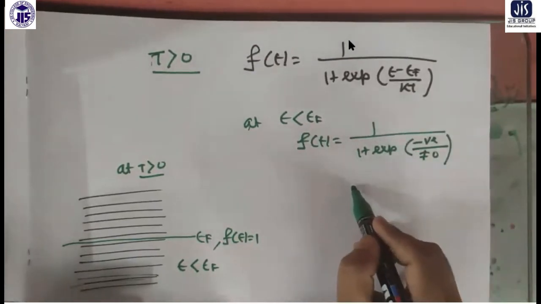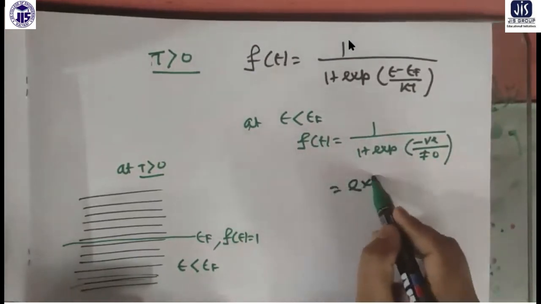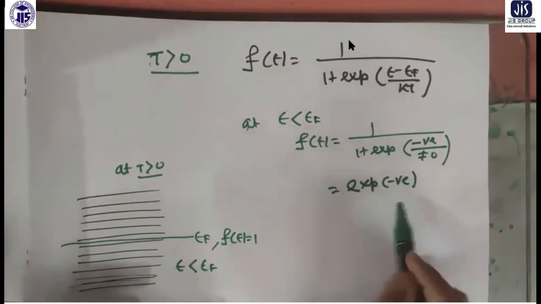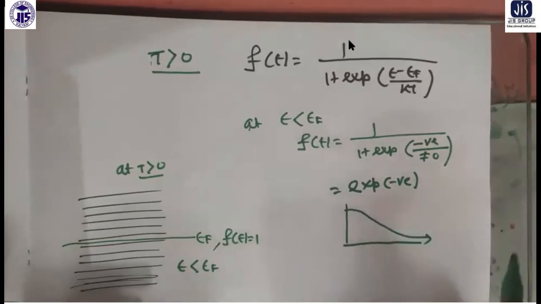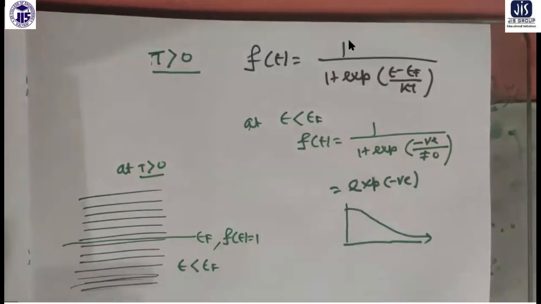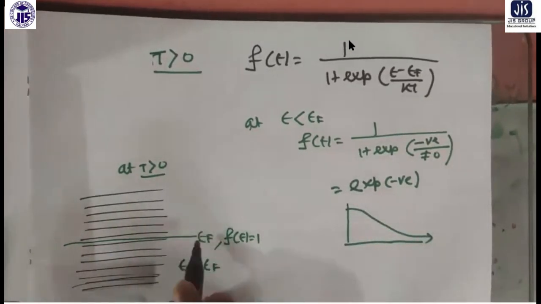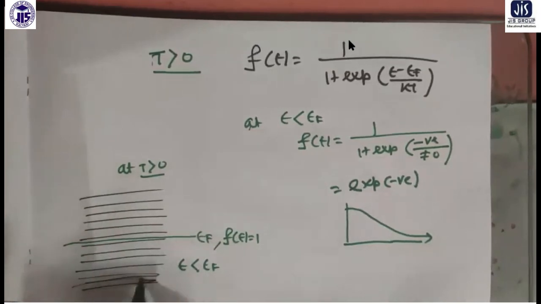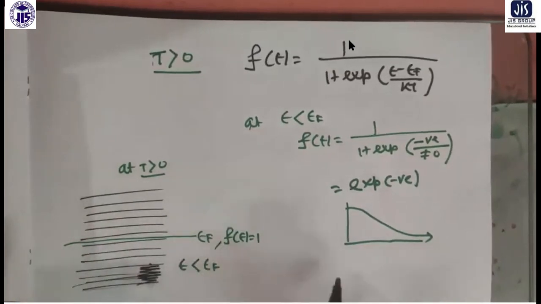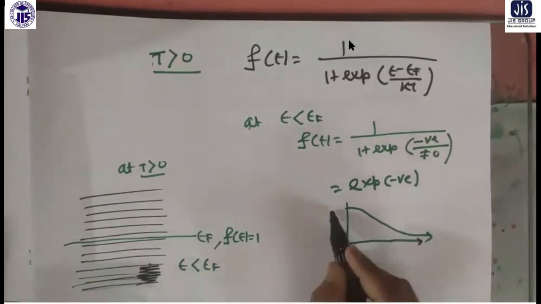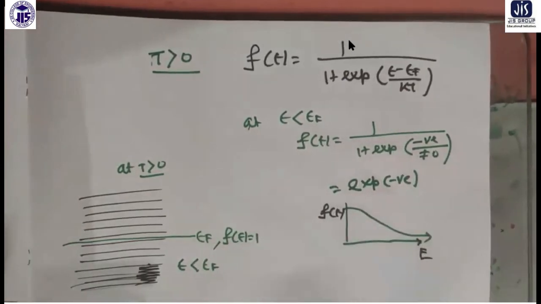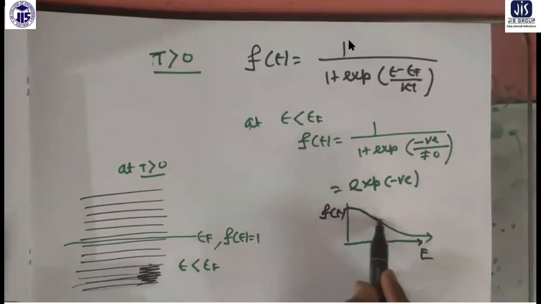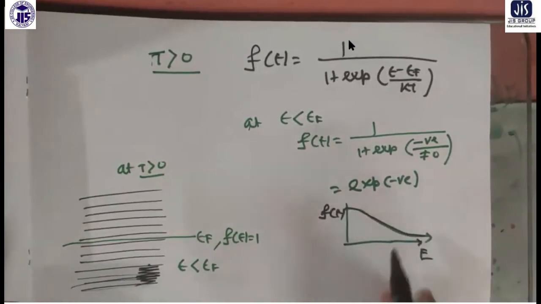So it is an exponentially negative function, an exponential fall. The occupancy will now fall exponentially with energy, and it might become half here.